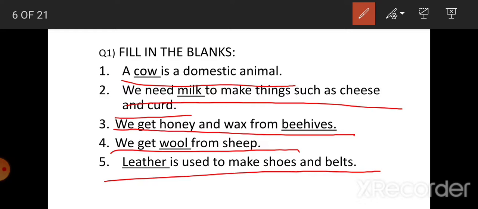Fourth one, we get wool from sheep. Where do we get wool from? We get dash from sheep, wool. Dash is used to make shoes and belts. Leather. What is used to make shoes and belts? Leather.